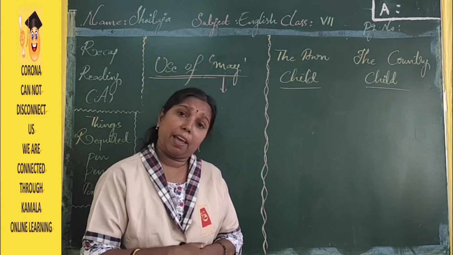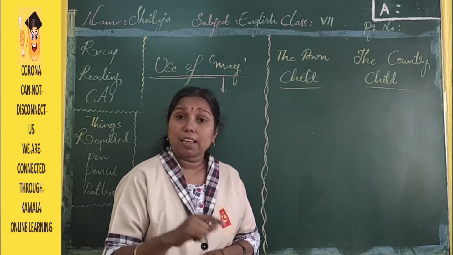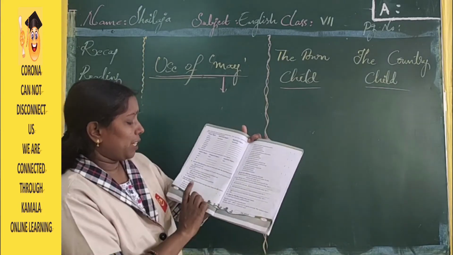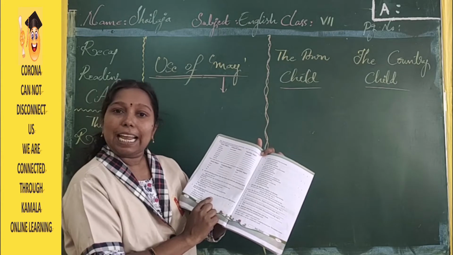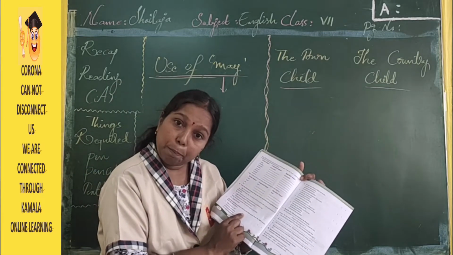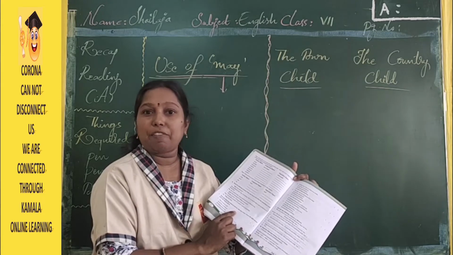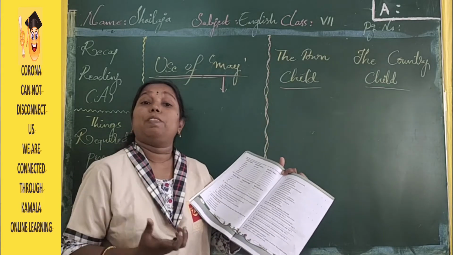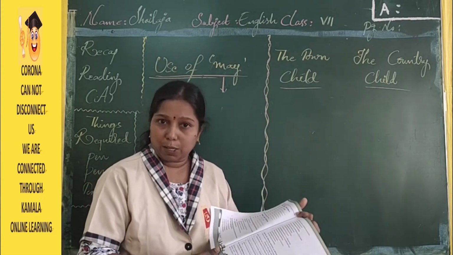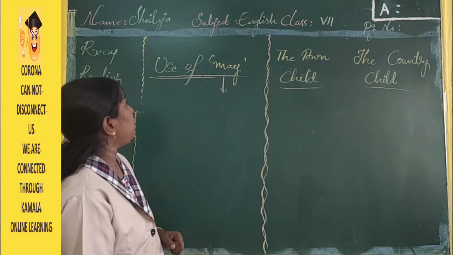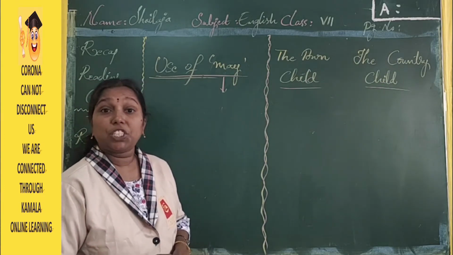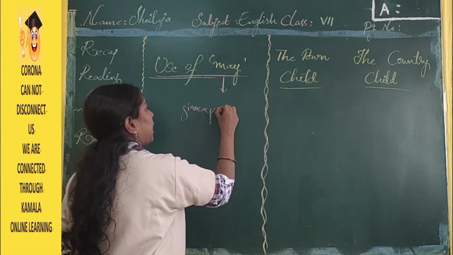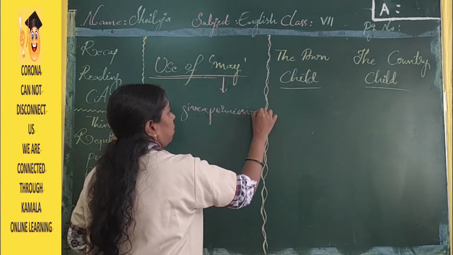What is the use of may? When will we use may? Here, after degrees of comparison, on page number 10, if you open your textbooks, you may have seen a topic related to the use of may. Not the name of a month. It is a topic, it is a helping verb. What is the use of that helping verb? How can we use that? Now you are going to learn. May is a helping verb which is used to give permission.